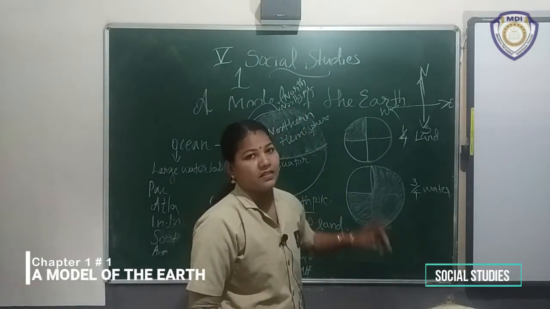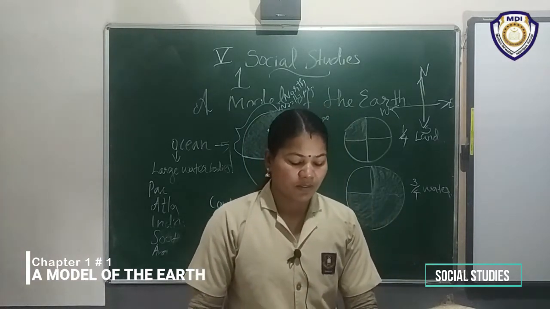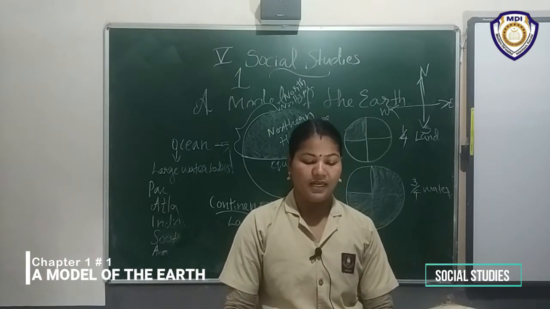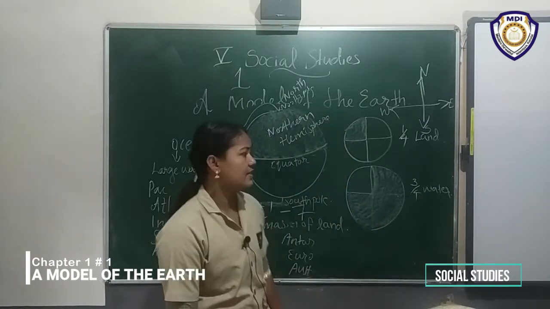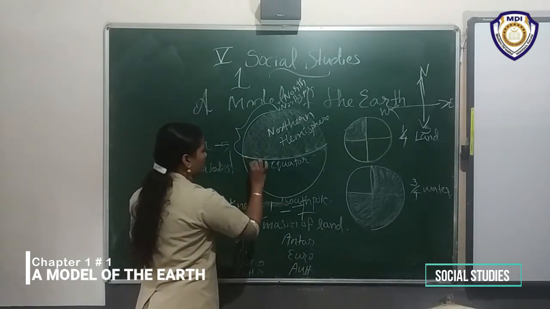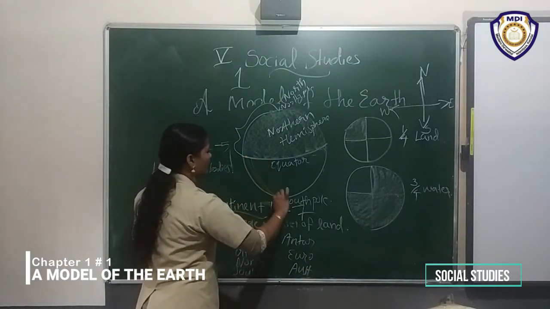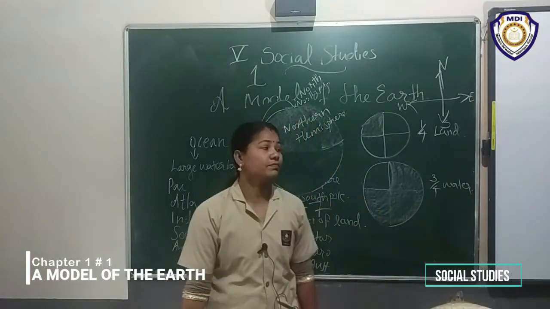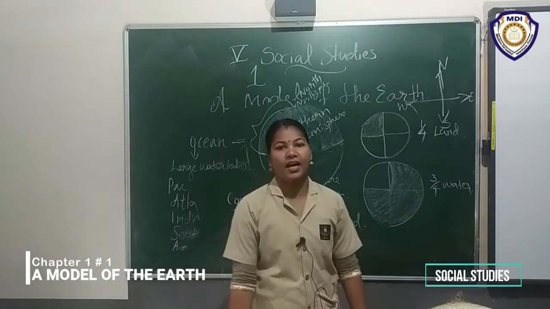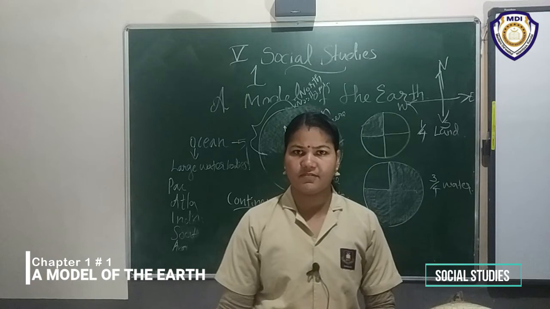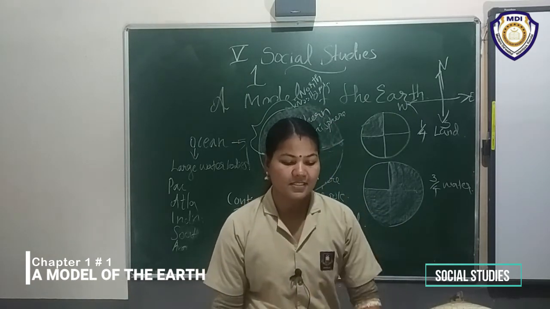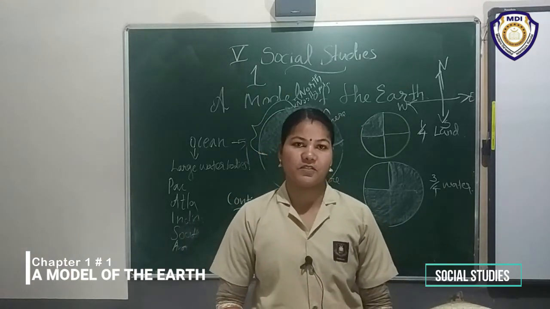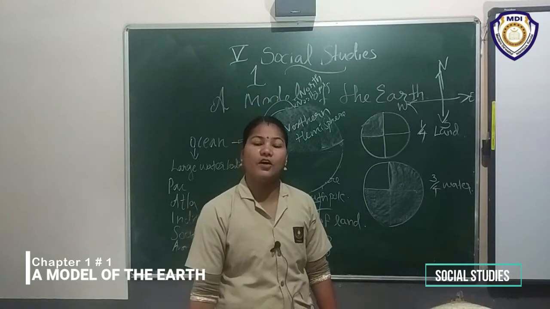Then the area north of the equator is called northern hemisphere.